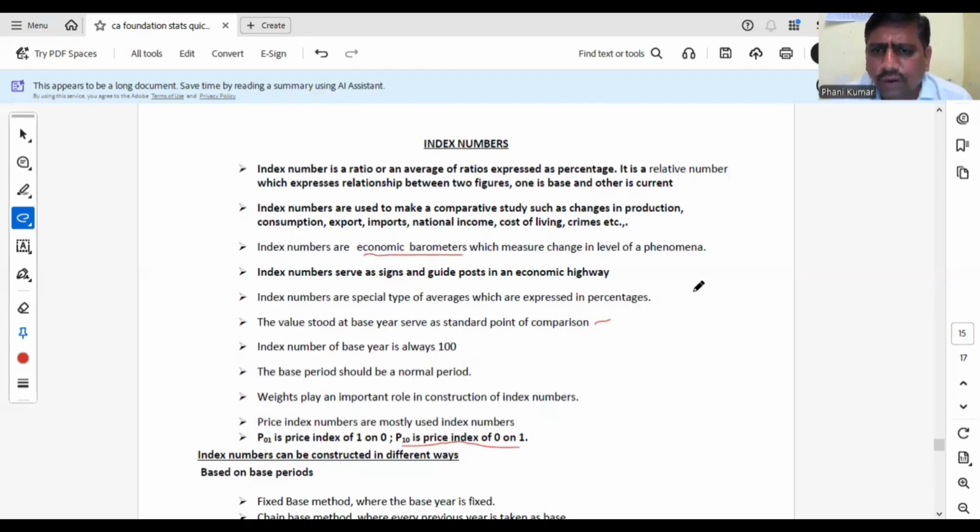I think you all know the formulas very well. Okay, what is the formula of P01? Price index of 1 on 0 means current year is 1, P1.